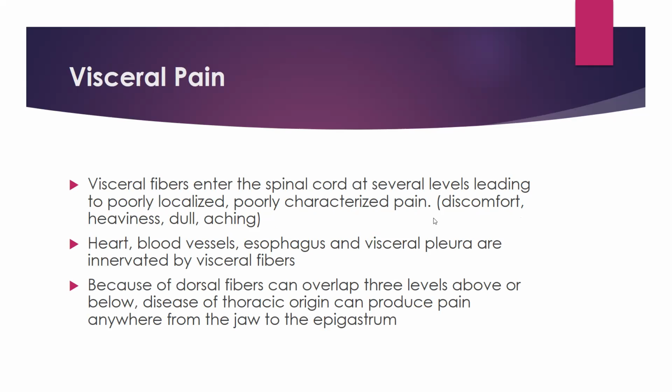All the pain related to the internal organs like heart, blood vessels, esophagus, and visceral pleura is a kind of visceral chest pain because they are innervated with the visceral fibers, especially the type C fibers. Because the dorsal fibers can overlap 3 levels above or below, disease of the thoracic region can produce chest pain anywhere from the jaw to the epigastrium.